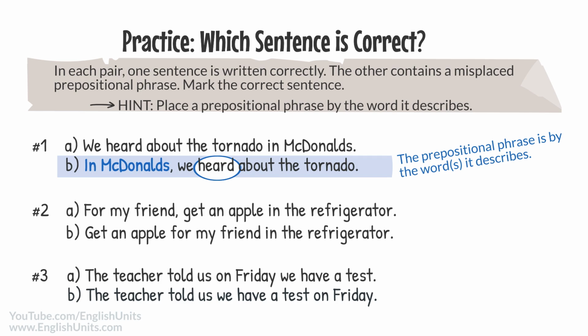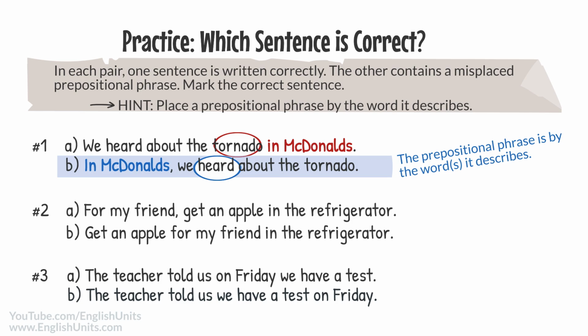This is done correctly, and the sentence is clear. When possible, place the prepositional phrase directly beside the word it describes in a sentence. But notice, in this example, that was not possible. That's okay. In cases like this, just place the prepositional phrase as close as you can to the word it describes in the sentence. Now let's look at sentence A. What's the problem with this sentence? In this sentence, the prepositional phrase in McDonald's appears by the word tornado. Remember, we place a prepositional phrase by the word it describes in a sentence.